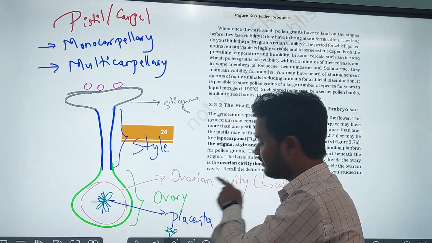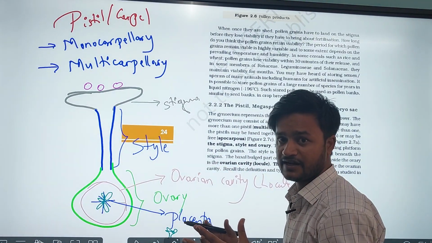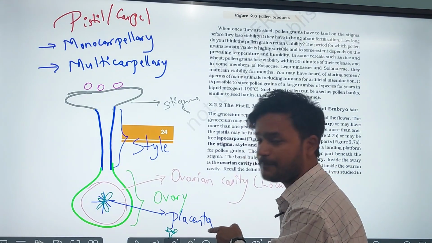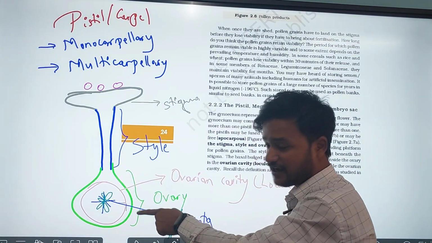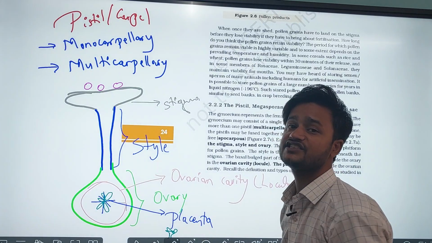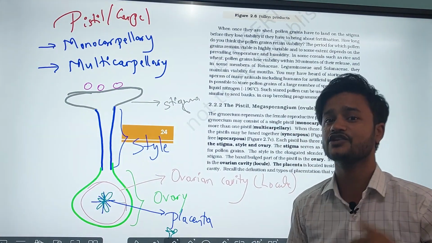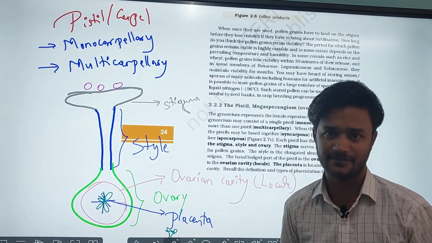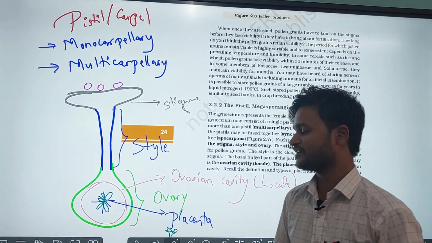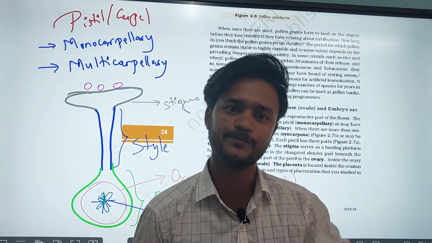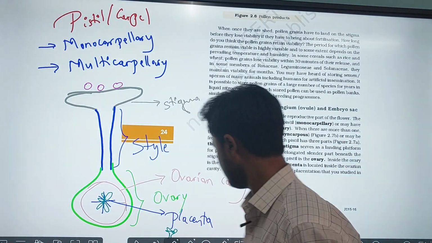That ovarian cavity is called a locule or chamber. Ovule is also called a megasporangium. So let us discuss the megasporangium, or the structure of the ovule.